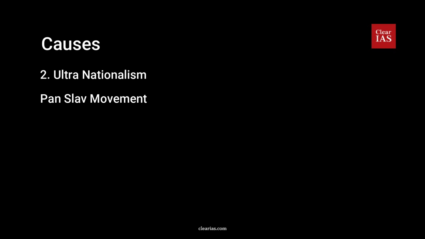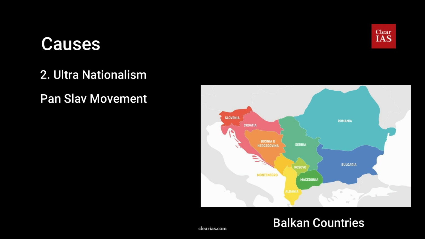And the story goes like this: the Balkan countries had been under the rule of the Ottoman Turks. However, in the 19th century, the Ottoman rule had begun to collapse, and there were revolts by various nationalities for independence. The Russian Tsars hoped that these areas would come under their control once the Ottomans were ousted from there.